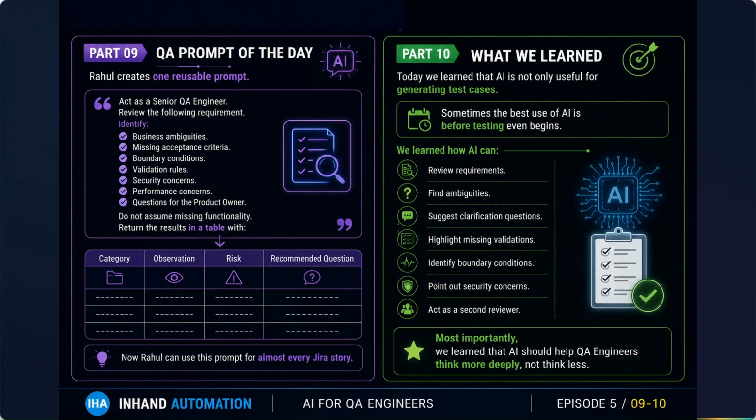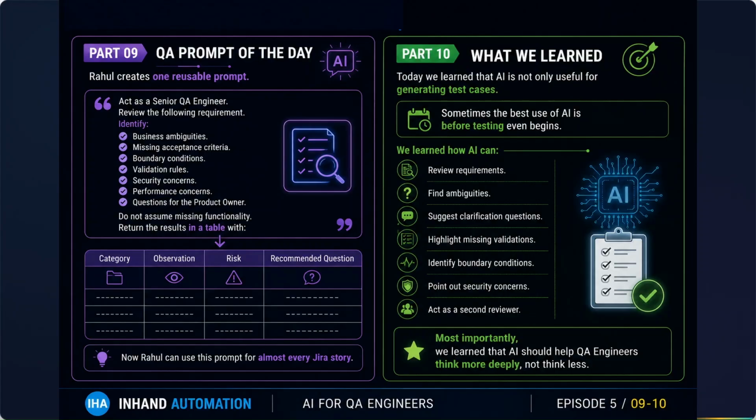We learned how AI can review the requirement, find ambiguities in business, suggest clarification questions, highlight missing validations, identify boundary conditions, point out security concerns, and also act as a second reviewer for the QA engineer. Most importantly, we learned that AI should help the QA engineer think more deeply, not think less.